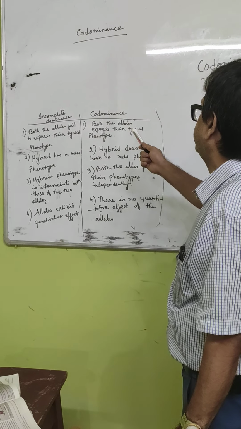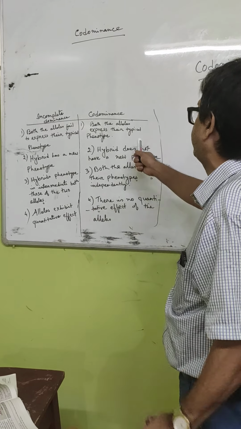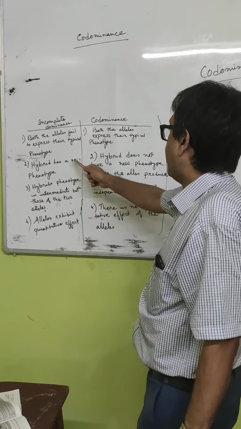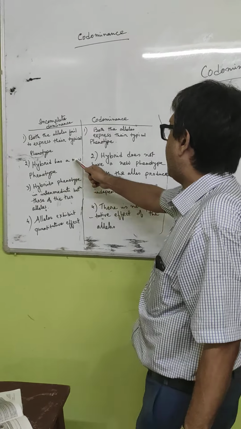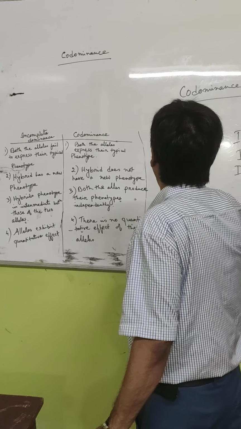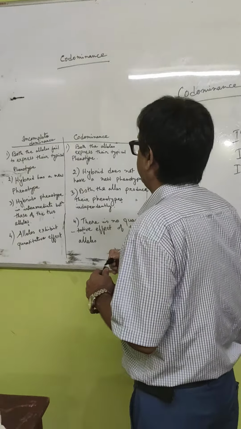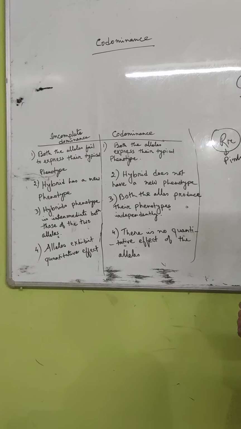But here, both the alleles express their typical phenotype jointly or simultaneously. Then in incomplete dominance, the hybrid is a new phenotype, that is capital R small r, which was pink, not red. This hybrid gives a new phenotype.